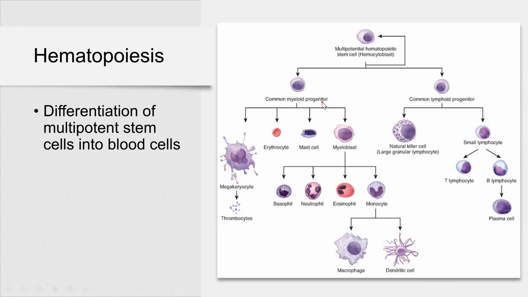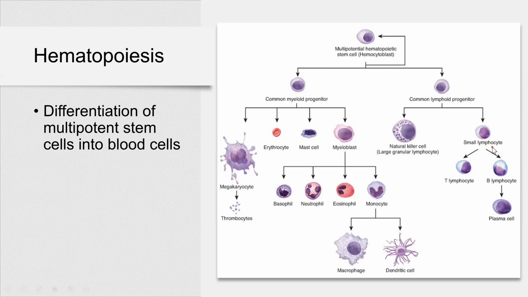That makes sense? Now, lymphoid progenitor cells, they will differentiate into natural killer cells and one of the smallest cells in your body, right? The smallest cell is erythrocytes. So erythrocytes and sperm cells are the two smallest cells, and lymphocyte is pretty small as well.